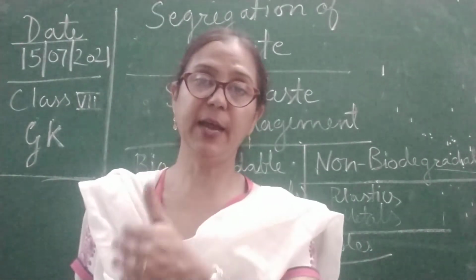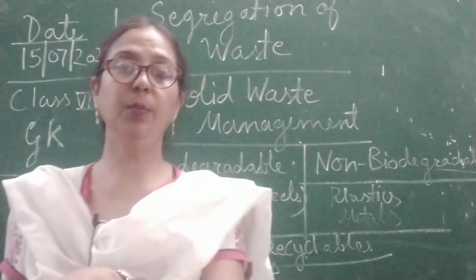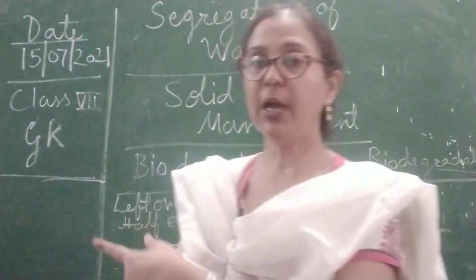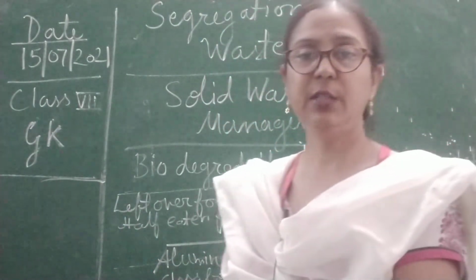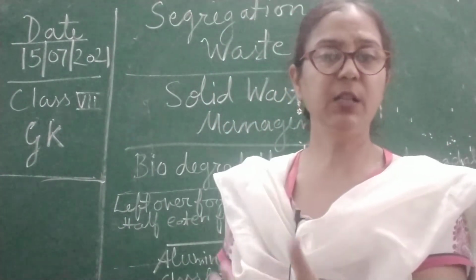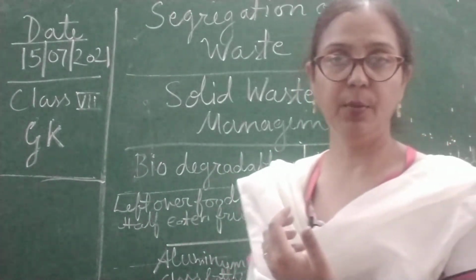First, you put in every biodegradable item, which you can see over here, which are leftover things or whatever things come out from your kitchen. They are called biodegradable.